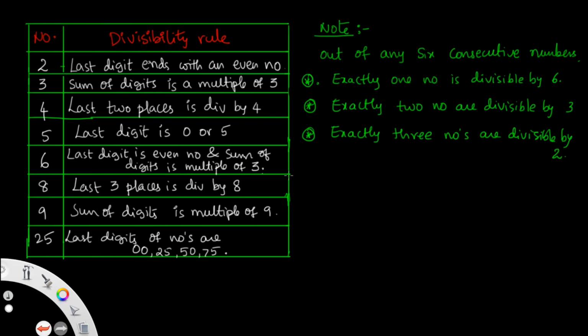Another important note: out of any 6 consecutive integers, exactly one number is divisible by 6, exactly 2 numbers are divisible by 3, and exactly 3 numbers are divisible by 2. That is, if consecutive numbers are given, 3 of them will be divisible by 2. On this basis, we come to question number 11.